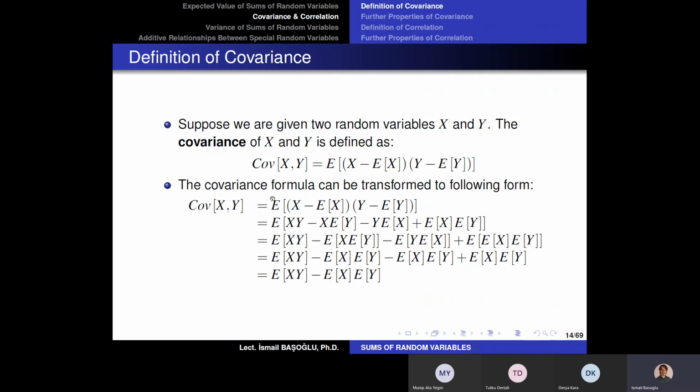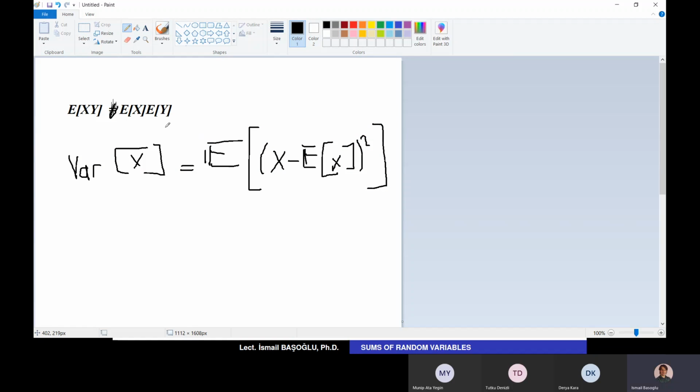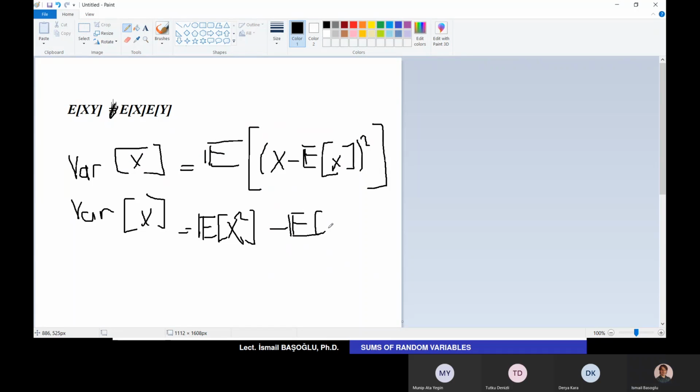Now, the covariance formula can also be transformed into another form, which is much more convenient to use, just like for the variance. Remember, the variance of X is also equal to the expected value of X squared minus the square of the expectation.